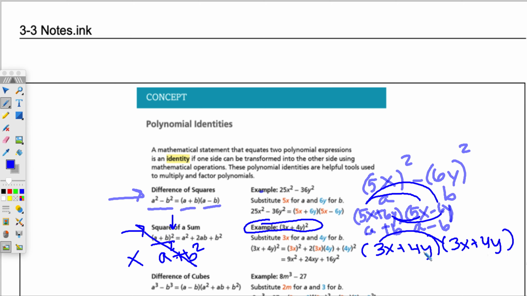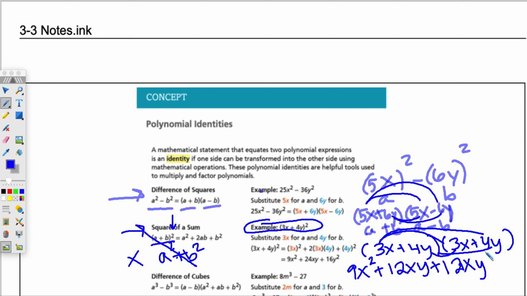And when I distribute, I get 3 times 3 is 9, x times x is x squared. 3x times 4y, 3 times 4 is 12, and then I have the variables x and y. 4y times 3x, 4 times 3 is 12, and then you can write xy. It doesn't matter the order you write the variables in because it's x times y or y times x.